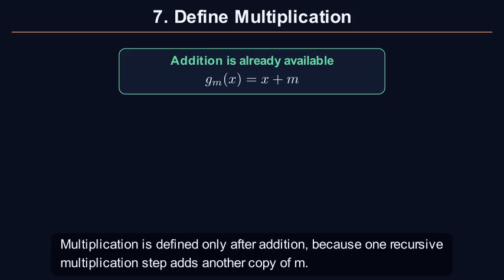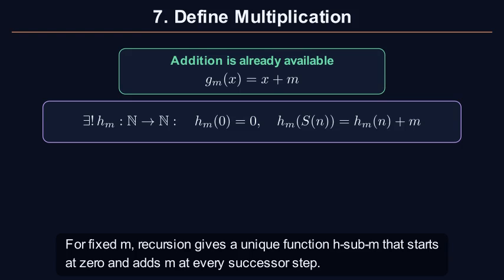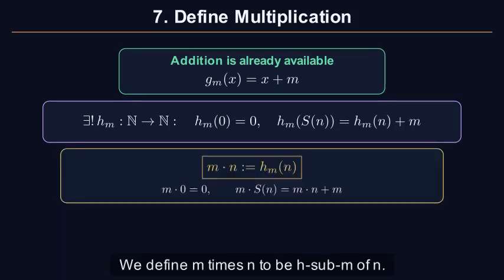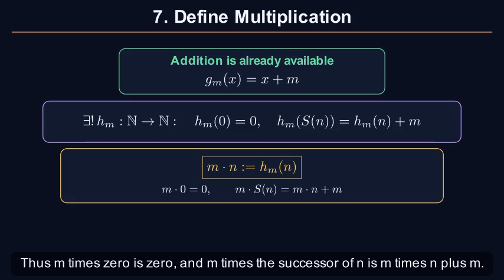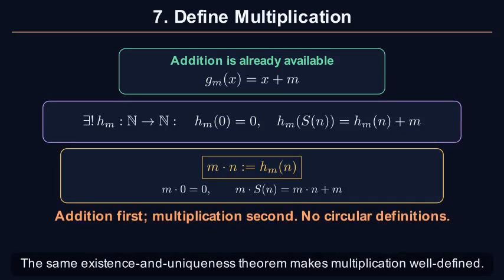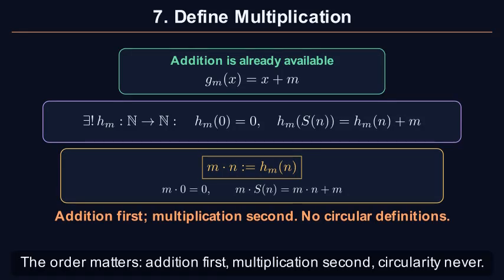Multiplication is defined only after addition, because one recursive multiplication step adds another copy of m. For fixed m, recursion gives a unique function h sub m that starts at 0 and adds m at every successor step. We define m times n to be h sub m of n. Thus m times 0 is 0, and m times the successor of n is m times n plus m. The same existence and uniqueness theorem makes multiplication well defined. The order matters, addition first, multiplication second, circularity never.